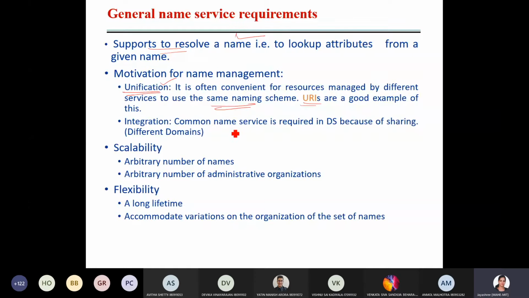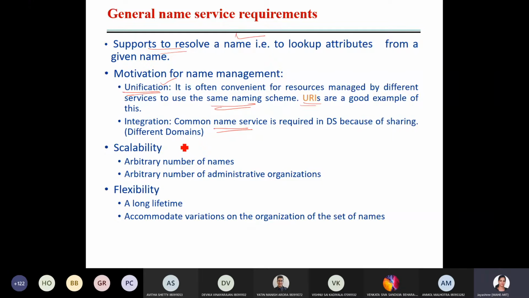Integration. One common name service should be provided, so that even if you have heterogeneous systems in your distributed environment, because it shares everything. Even if you have such an environment, if one common name service is followed, it will be easier for any server to map. Okay, so that is one requirement.